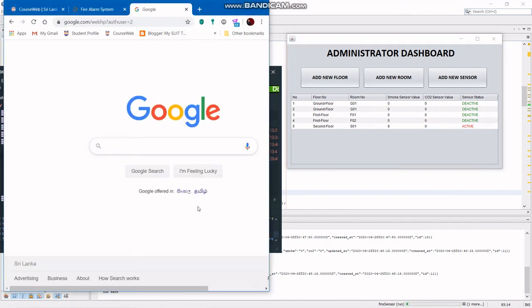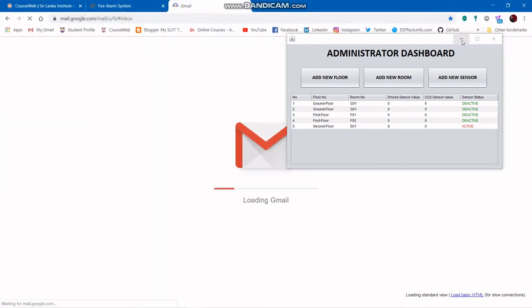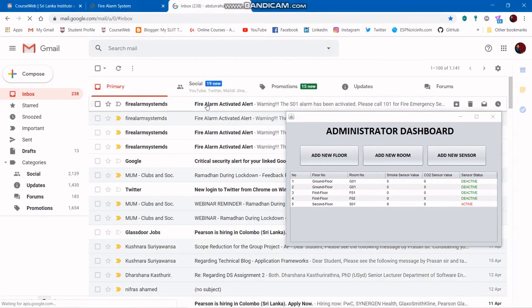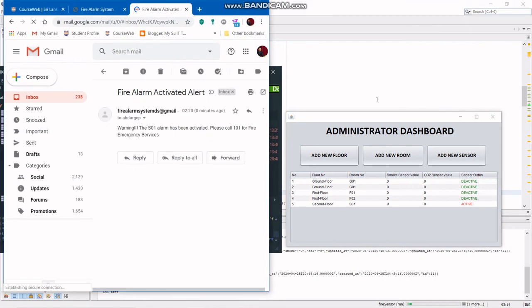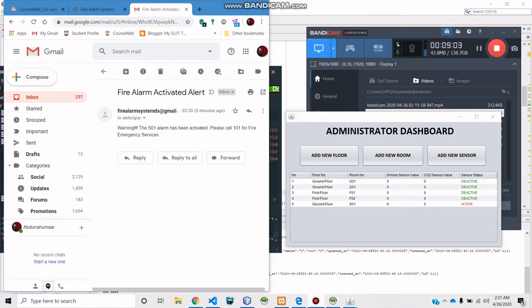Now let's check, did we get the email? Yes, we have got the email. You can see the warning: the S01 alarm has been activated. Please call 101 for fire emergency services. You can see S01 here, so this has become active. This is the basic idea of our fire alarm system that we made with an API and RMI. Thank you.